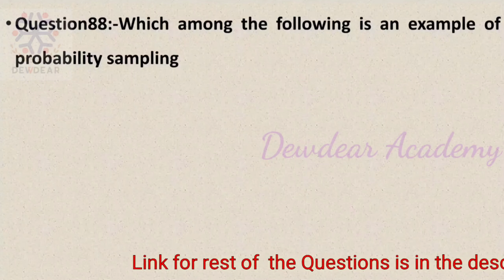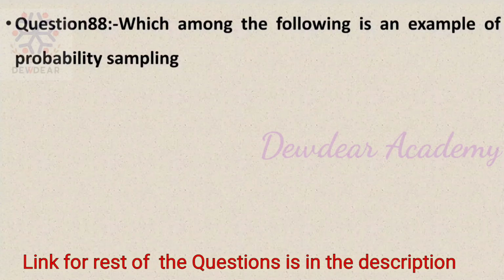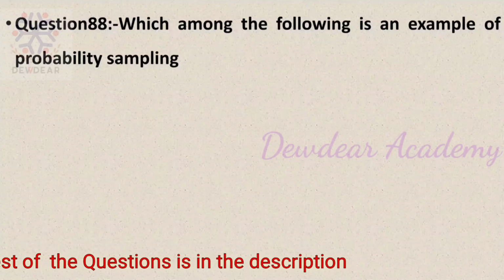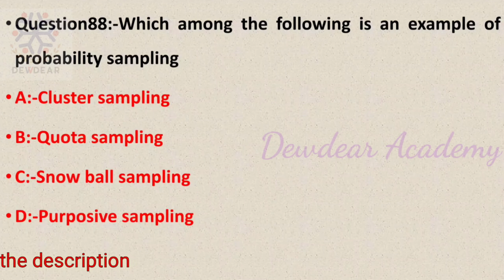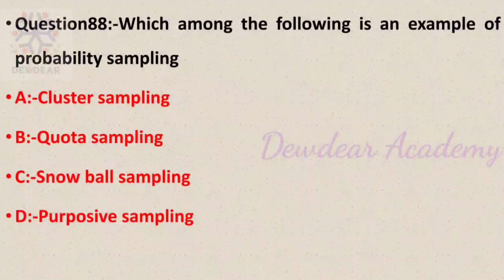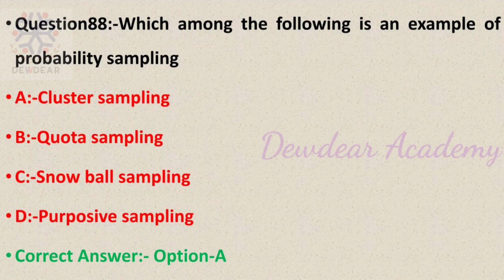Question number 88. Which among the following is an example of probability sampling? Options: cluster sampling, quota sampling, snowball sampling, purposive sampling. The correct answer is option A, cluster sampling. Cluster sampling is an example of probability sampling.